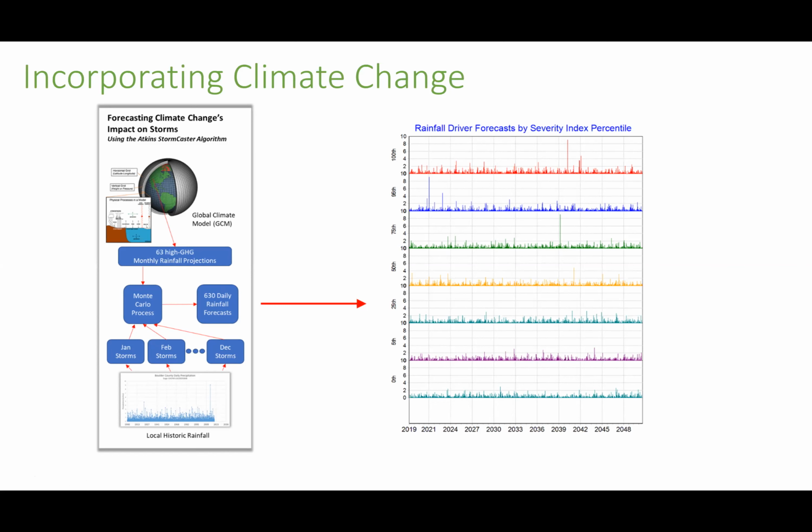There's a lot of different models, and there's many different scenarios of how greenhouse gas will be controlled. So what we tend to do is to use all of them in an ensemble forecast. And we generate 500 to 1,000 different versions of the future. And then we'll run all of them through our model. And then we get not just the median expected value of different metrics, but we get error bars around them, so we get worst case and best case. This is an example of rainfall for Boulder.